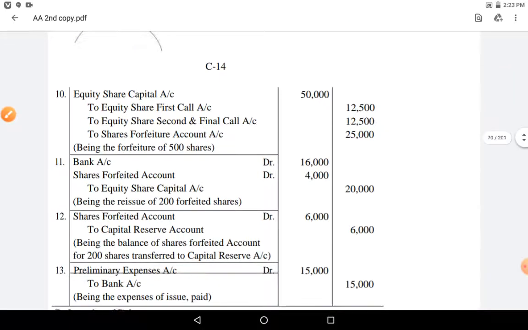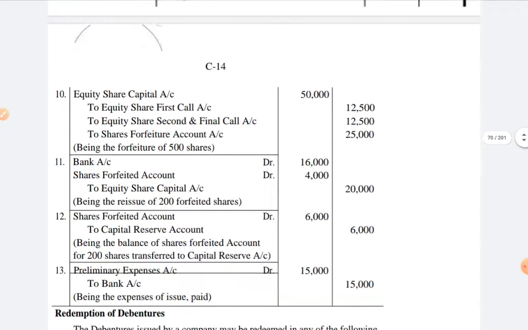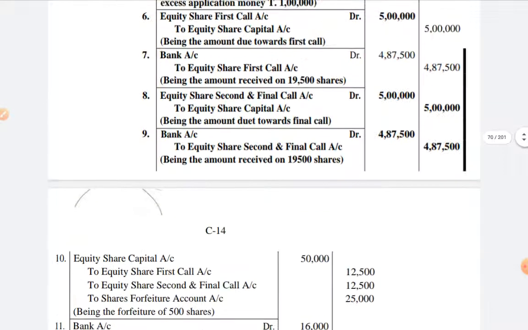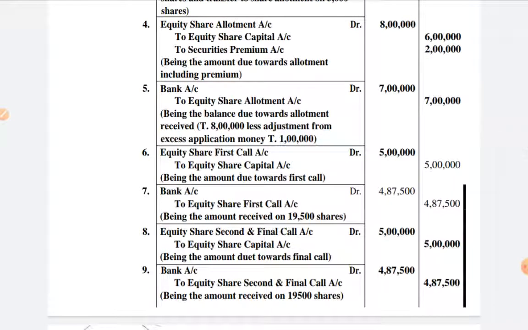And sometimes he will ask you to prepare the balance sheet for this. While doing the balance sheet, please remember that to the equity share capital you need to add share forfeiture balance. Already I have explained one problem relating to how to prepare a balance sheet.